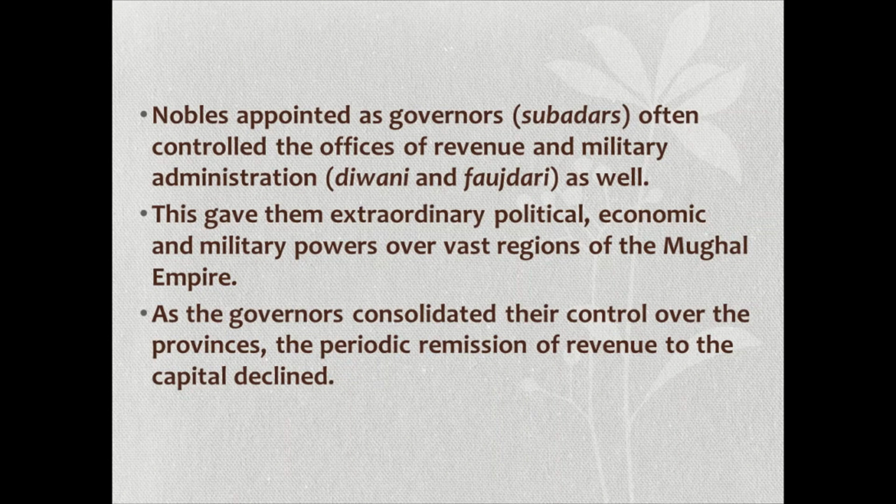By this they started to control those areas. As governors consolidated their control over the provinces, the periodic remissions of revenue declined. After Aurangzeb, they tried a lot in different ways to set up control, though they were not able to control these areas.